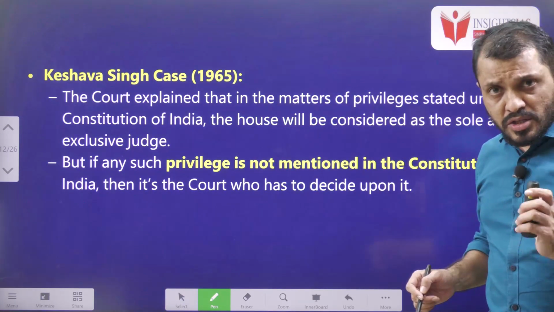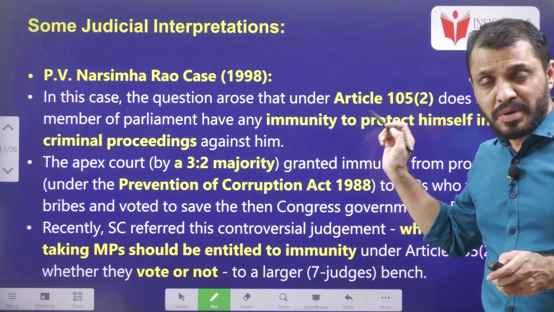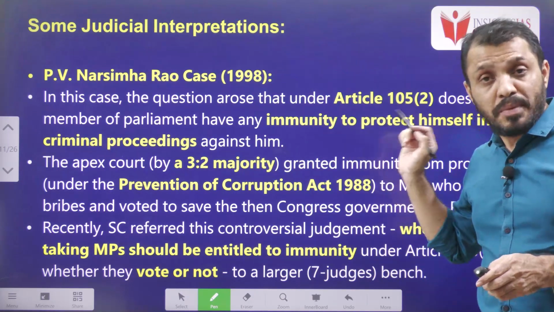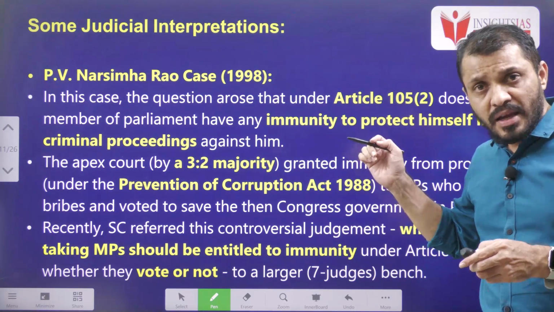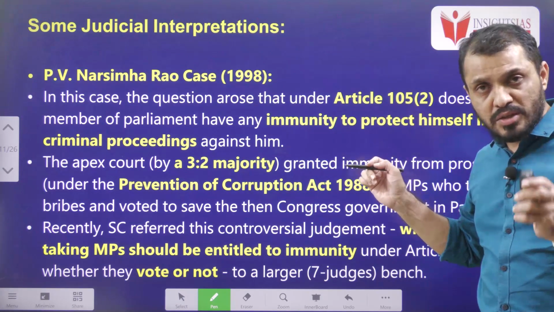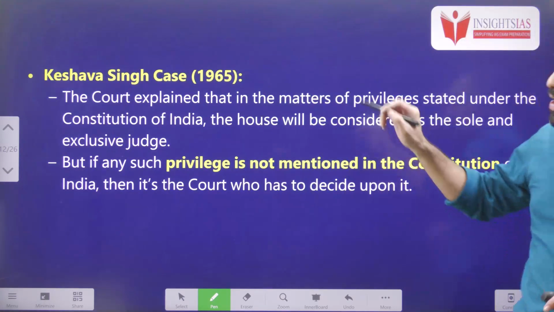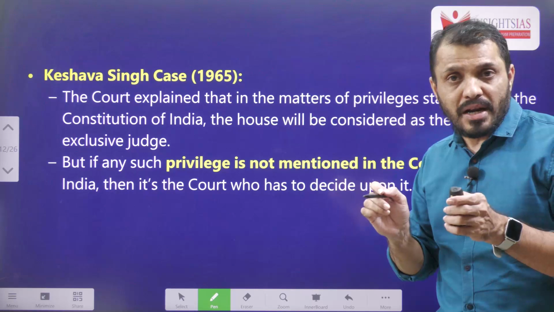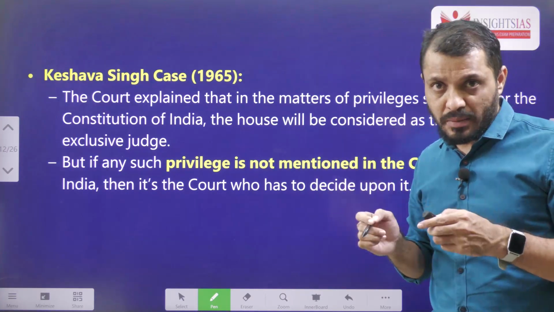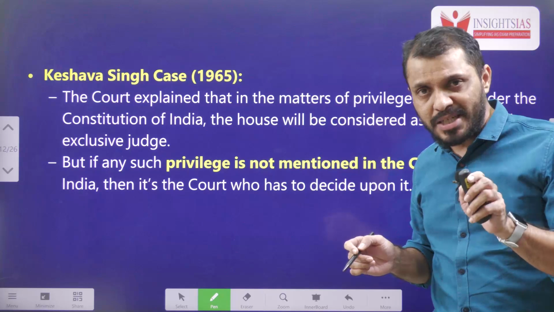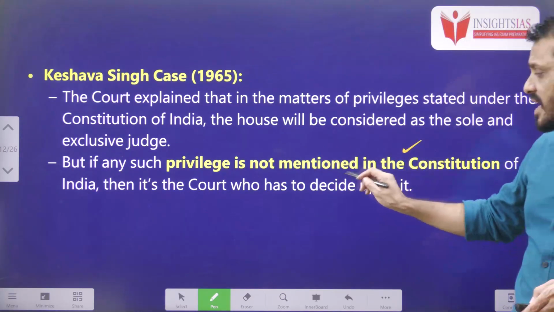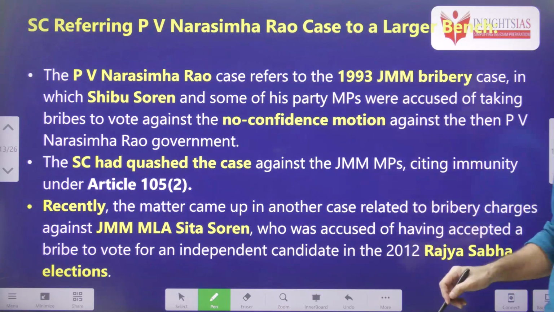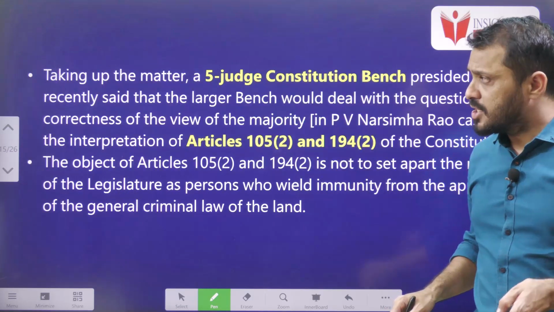Next, in the PV Narasimha Rao case of 1998, using Article 105, MPs who took the bribe took shelter under this parliamentary privilege. So the Supreme Court did not punish them, but now the Supreme Court has reversed the decision. It clearly mentions that even if an MP takes a bribe and that action is related to parliament, those people are punishable. According to the Keshava Singh case, the Supreme Court is the final authority to interpret any procedure regarding parliament, in case there is a lack of clarity. The Supreme Court referred the PV Narasimha Rao case to a larger bench, and today the larger bench has given the judgment.